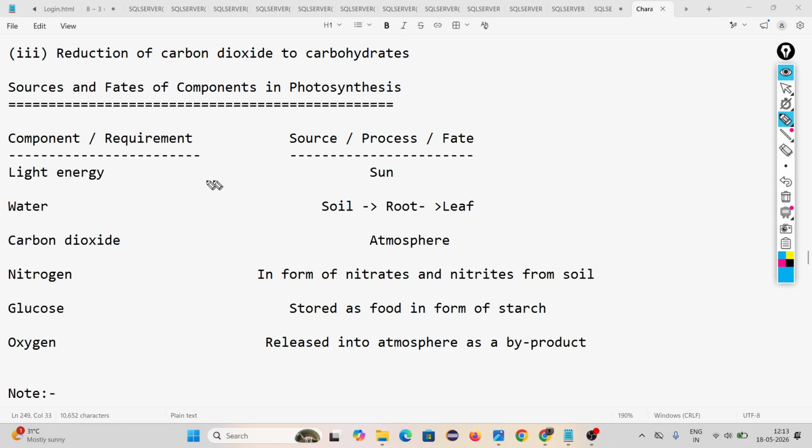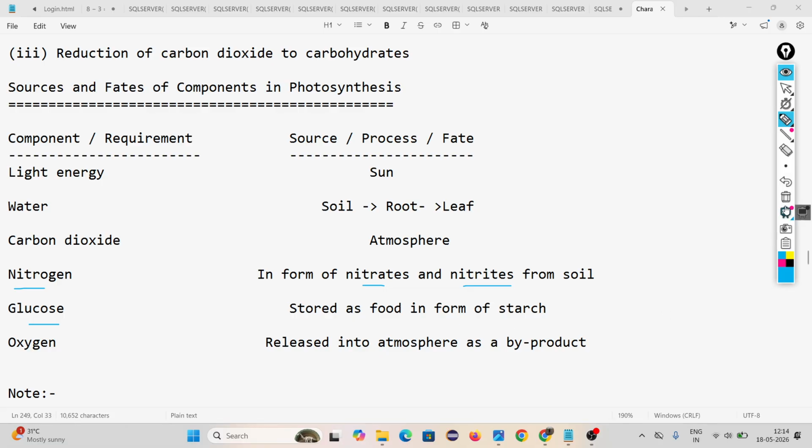Okay, look. Carbon dioxide is available in the air. Light energy is available from the sun. You get water from the soil, especially by the root. Carbon dioxide is available in the atmosphere. Sometimes you require nitrogen also, in the form of nitrates and nitrites from the soil. How does a plant get nitrogen? From the soil, by converting nitrates and nitrites.